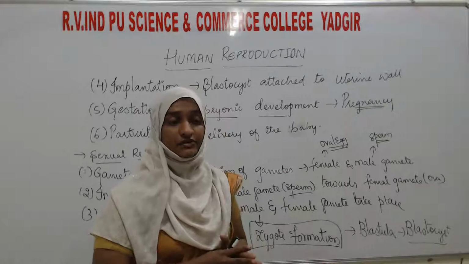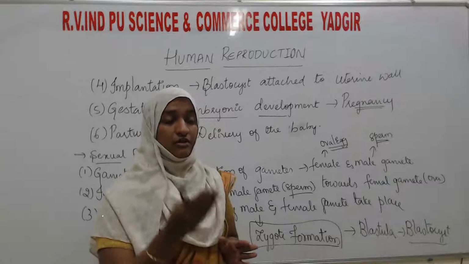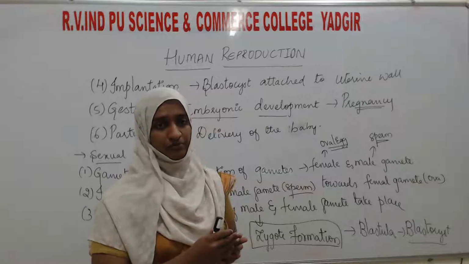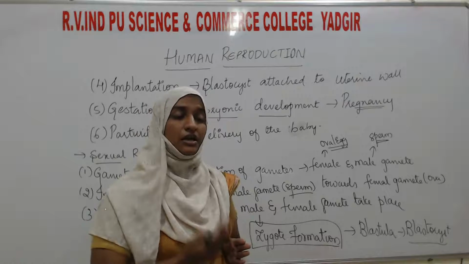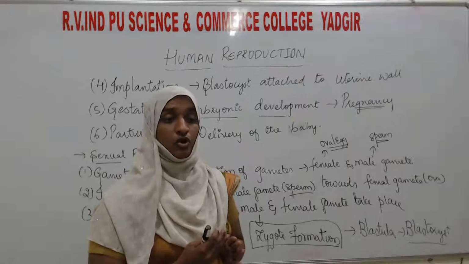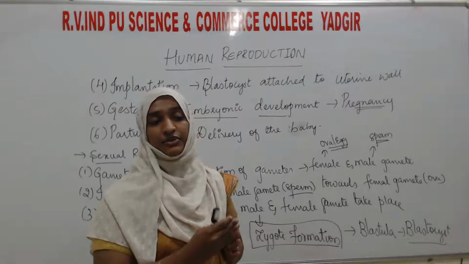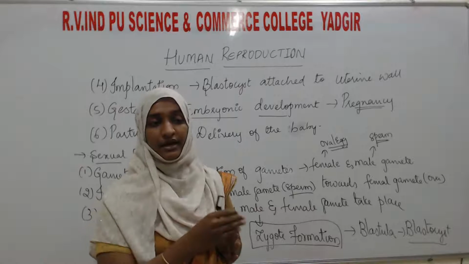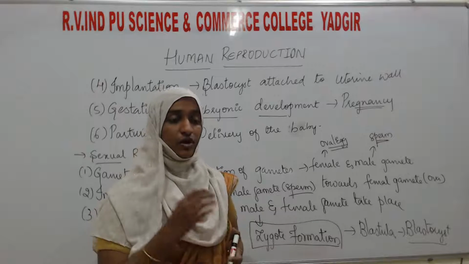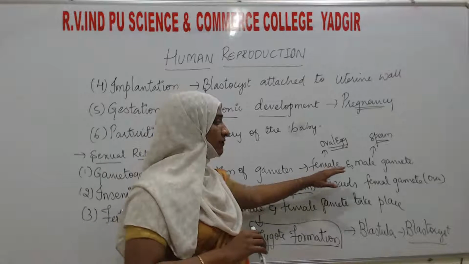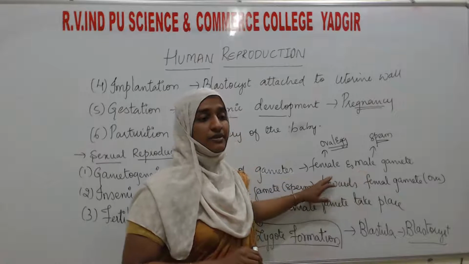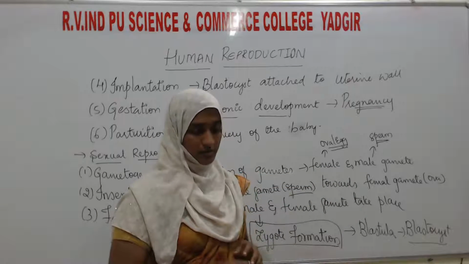So before the formation, we have to study where it is going to form. In the reproductive system, we have to know the clear details about the male reproductive system, then the female reproductive system. First we will discuss the male reproductive system, then we will go for the female reproductive system.